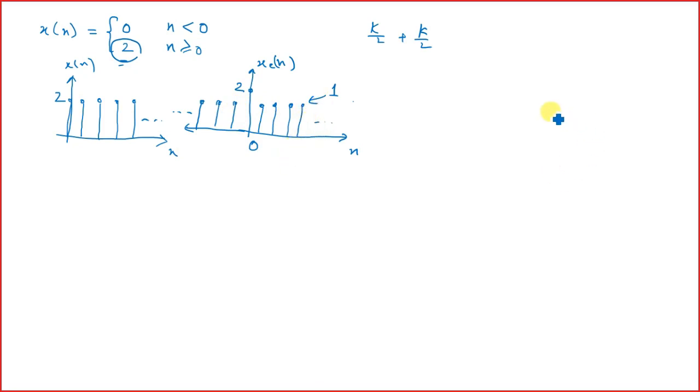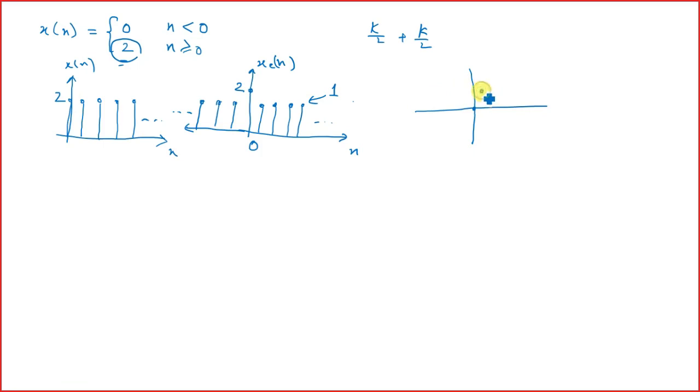Now what happens in x odd n? Just like in the previous example, over here also, this half of this one means 1 minus half of the negative 1, so that will become 0.